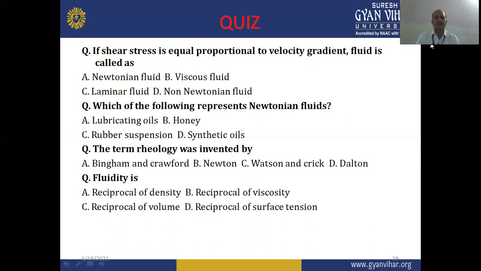Then, which of the following represents a Newtonian fluid? A is lubricating oils, B is honey, C is rubber suspension, and D is synthetic oils. As we already classified the Newtonian and non-Newtonian fluids, we have to go through the chapter and find the correct answer.